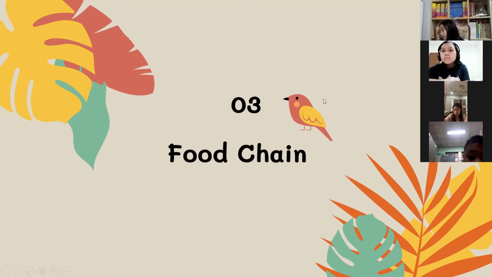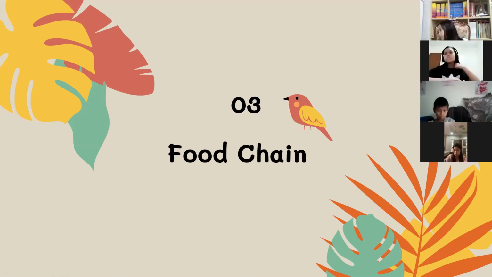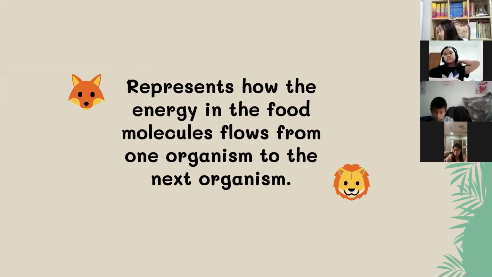Okay, let's go to the third subtopic, which is the food chain. It represents how the energy in food molecules flows from one organism to the next organism.